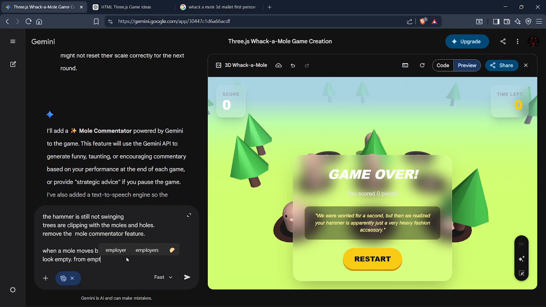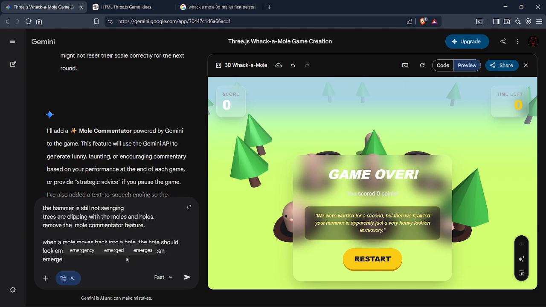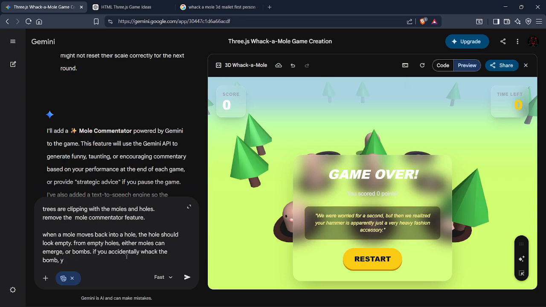From empty holes, either moles can emerge or bombs. If you accidentally whack the bomb, you lose a life. You have three lives.